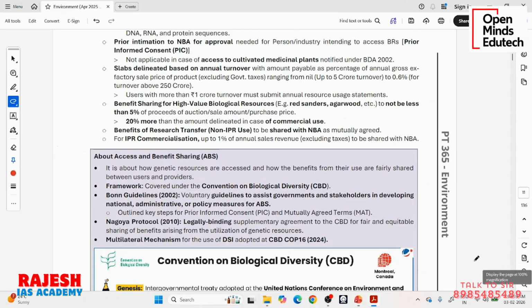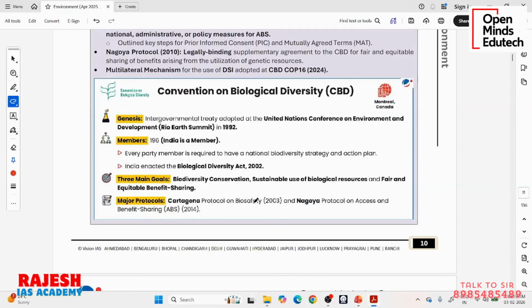Now we are talking about the Convention on Biological Diversity, or UNCBD. The headquarters is in Montreal, Canada. This agreement formed a body called the Convention on Biological Diversity, which is sitting in Montreal in Canada. It is an intergovernmental treaty, a treaty between governments, adopted at the UNCED Rio Earth Summit in 1992.